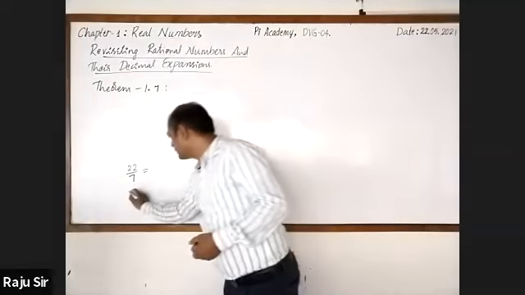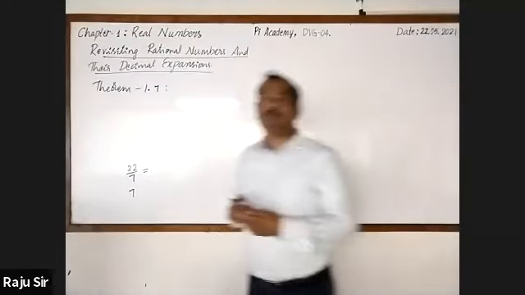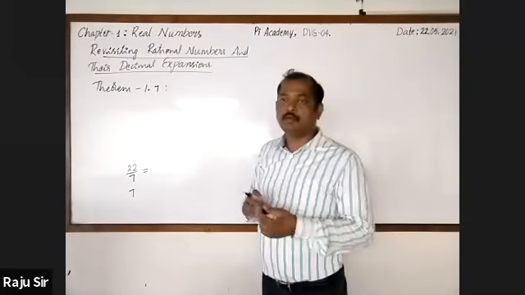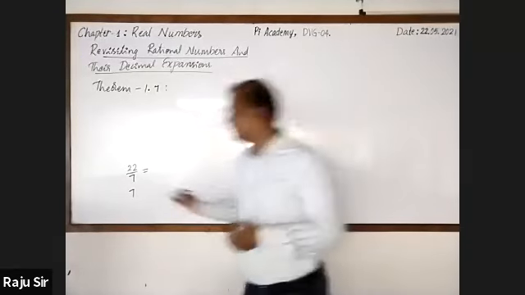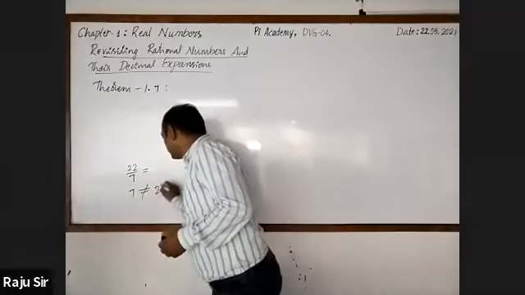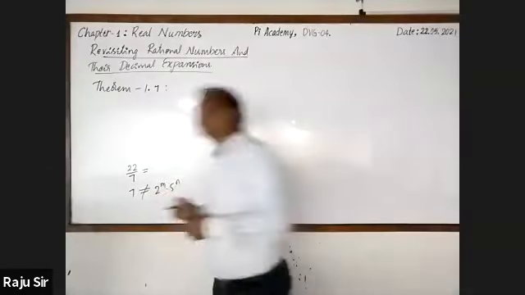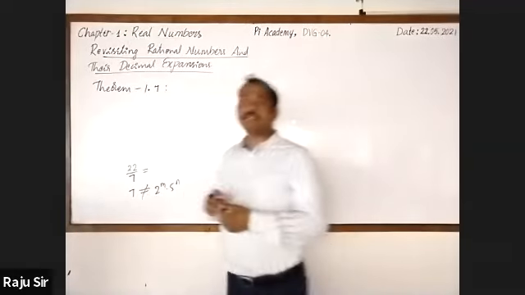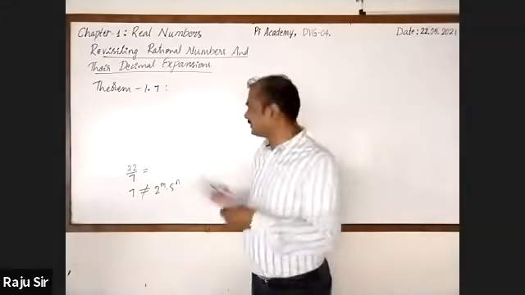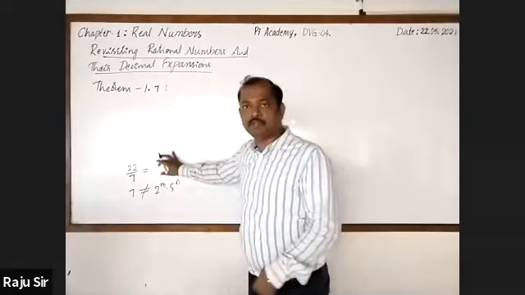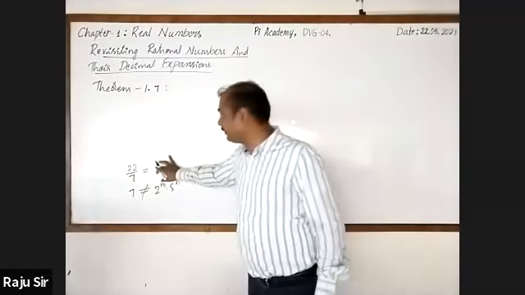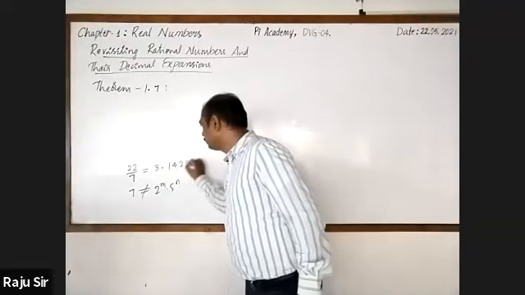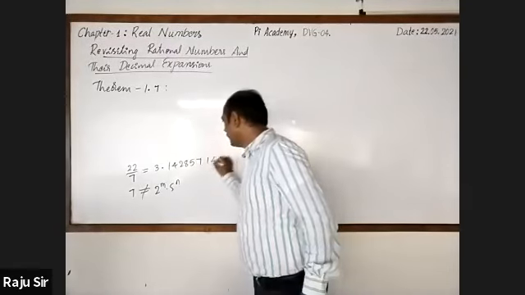Denominator is 7. Is it of the form 2 raised to the power m into 5 raised to the power n? No, right? It is not equal to 2 raised to the power m into 5 raised to the power n. Then what will be its decimal expansion? I have taken a very simple number as it is very familiar to you. Its value will be 3.142857.